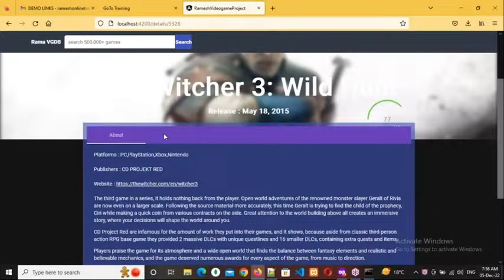See, there is no trailers tab here. Why? Because there are no trailers. Whenever there is a trailer, then only the tab will display here. Whenever there are screenshots, at that time only the screenshots tab will display here. That much professionally we are writing. And this title, and when it was released. This is 92%.